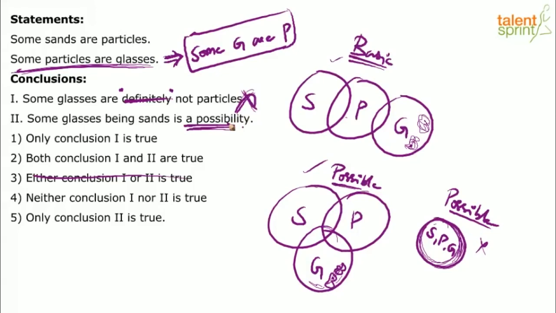So check, is there any diagram which says some glasses are sands? Yes. The second diagram says some glasses are sands. Look at this possible diagram. Of course, in the basic diagram it fails. Some glasses being sands is possible, fails in the basic diagram, but does not mean that it is wrong, because there is one possible diagram, right? Some glasses are sands. Look at this diagram. That's it. So even if there is one diagram which can show that some glasses are sands is a possibility, we can say this is correct. So the answer for this question here should be only conclusion 2 is true, which is option 5.